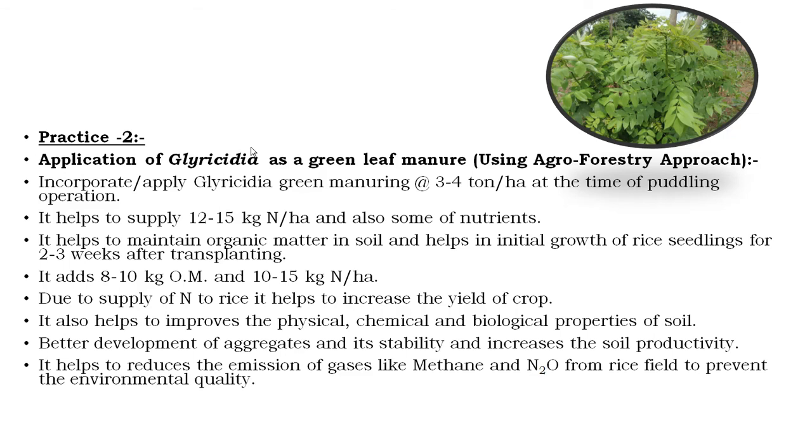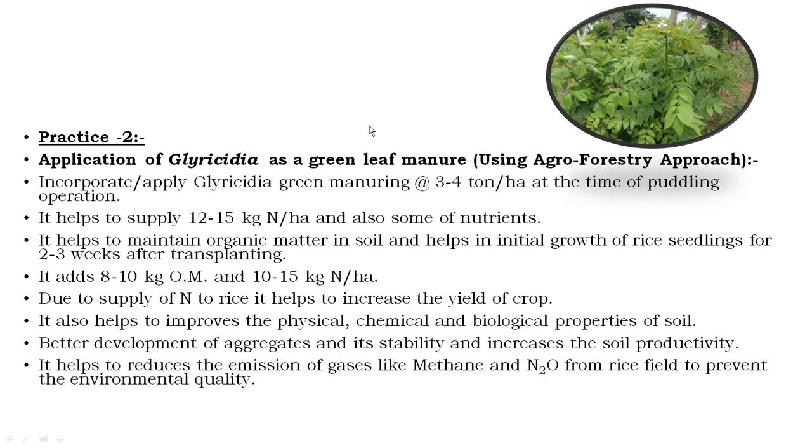Next practice, that is practice number 2, application of glyricidia as a source of green leaf manure. This is an important agronomic approach which is included in the SIRA technology. In this case, the application or the incorporation of this glyricidia green leaf manure at the rate of 3 to 4 ton per hectare at the time of the puddling operation.